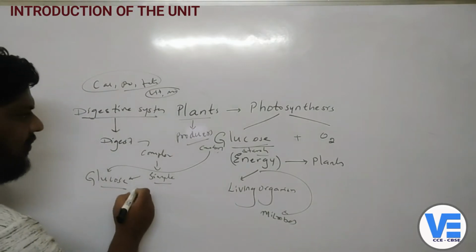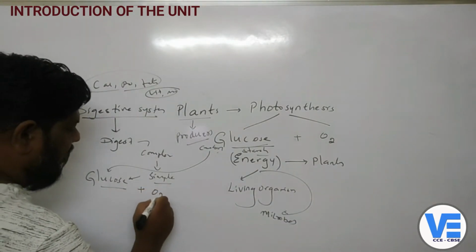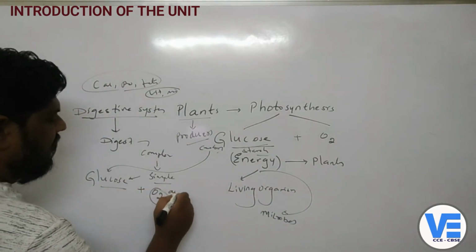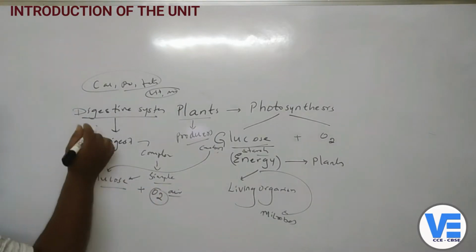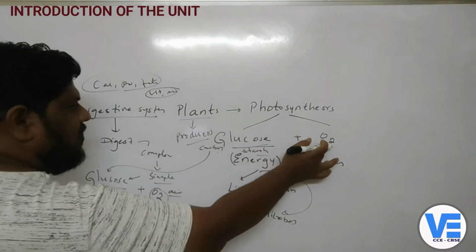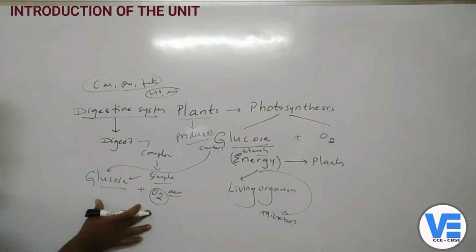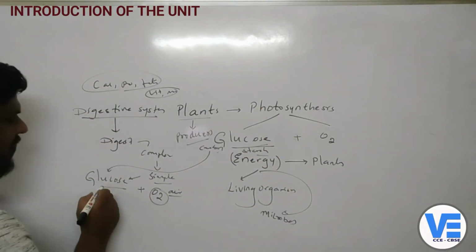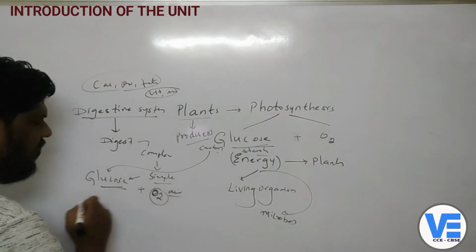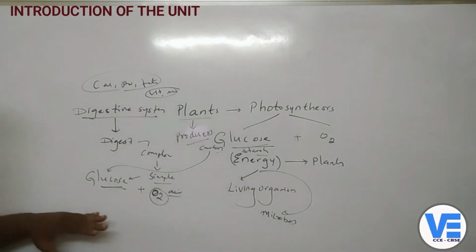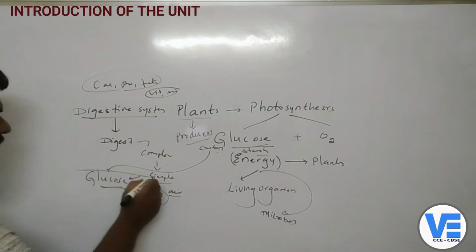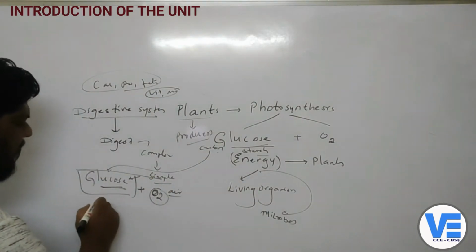At the same time, we are also taking the oxygen from the air, right? That means now the same glucose and oxygen which are produced in the photosynthesis process are now in our human body. It is the same glucose and oxygen. Now this is what we are taking for the energy.